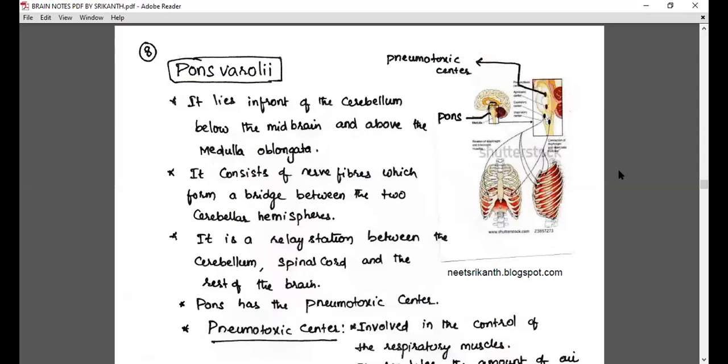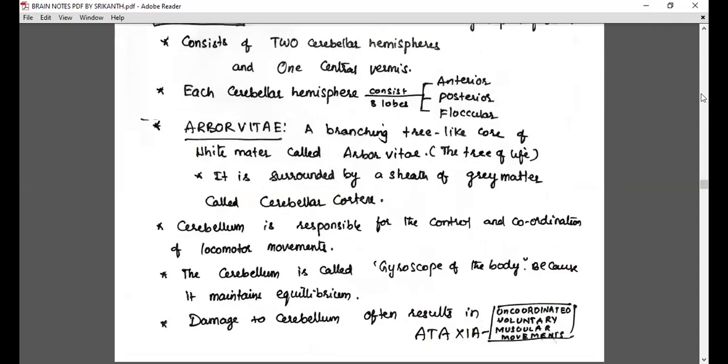This is another connection. I'll remind you once again. The connection between the two cerebral hemispheres is called corpus callosum. Then the connection of the forebrain to the hindbrain is called crura cerebri. The connection between the two cerebellar hemispheres is called pons varoli. More functions we'll see later.